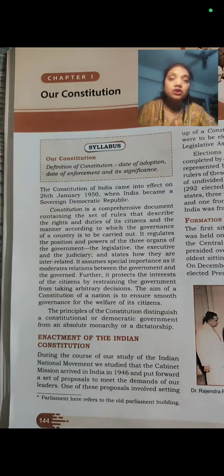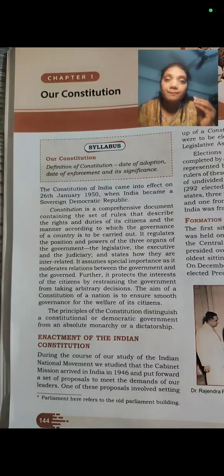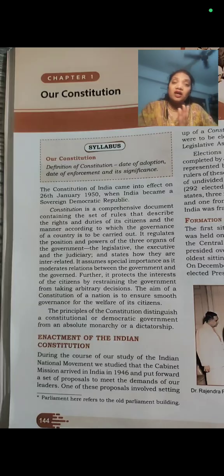The legislative body is the body which makes the law. You don't only have to remember the terms legislature, executive, judiciary, you also have to know the meaning of these three words, because these three words are very very important to know.